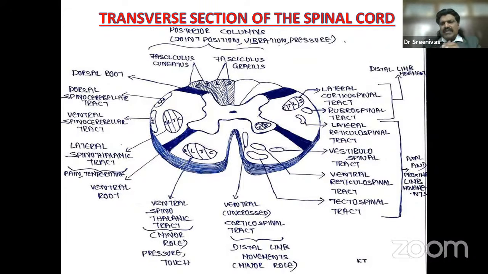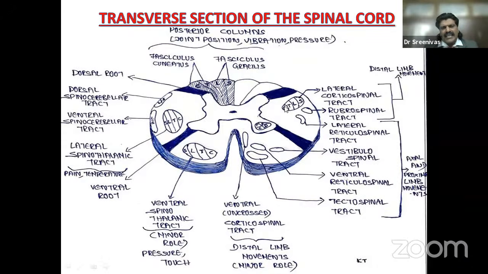So someone touches them, they appreciate it, but they keep their hand in the fire and are not able to appreciate the painful sensations because the spinothalamic tract is affected. It may result in burns. So any person who has absence of pain but presence of touch, very, very interesting, it is syringomyelia. These are all about the ascending tracts.